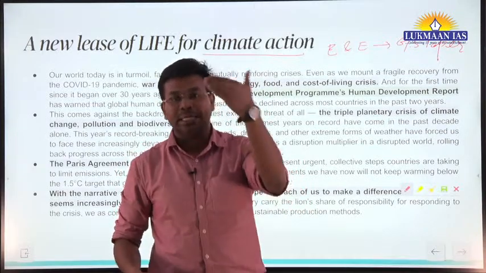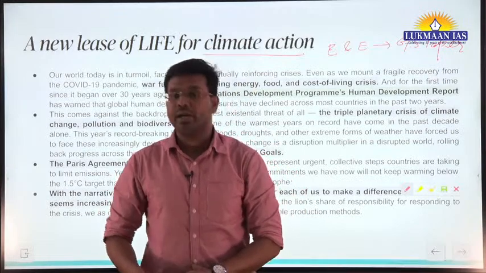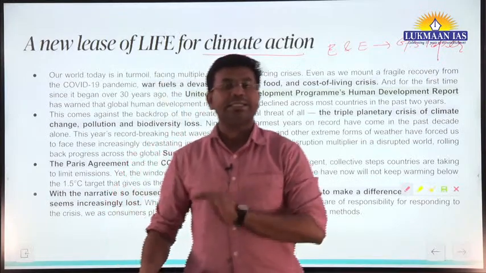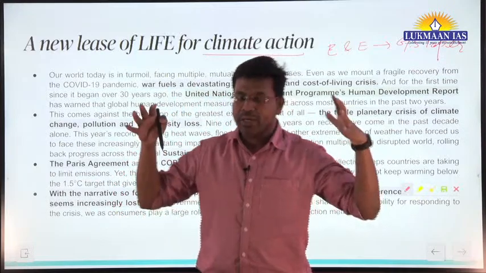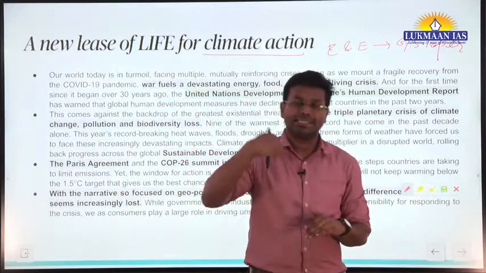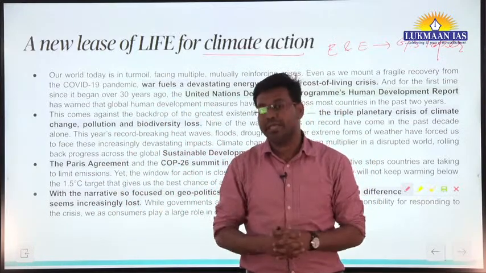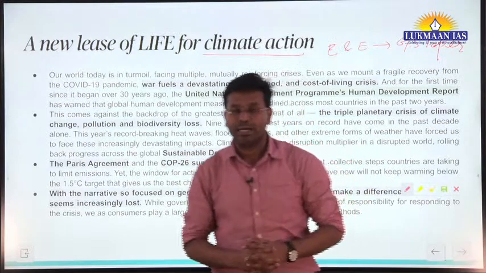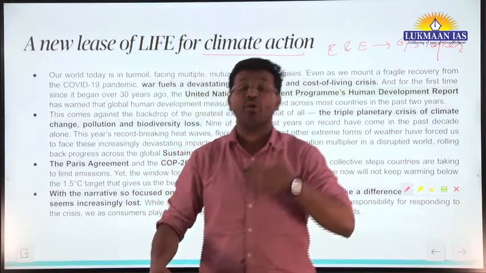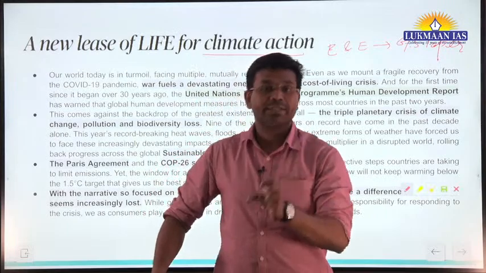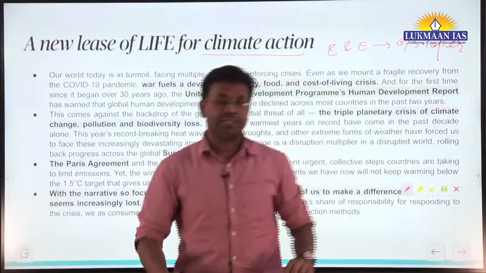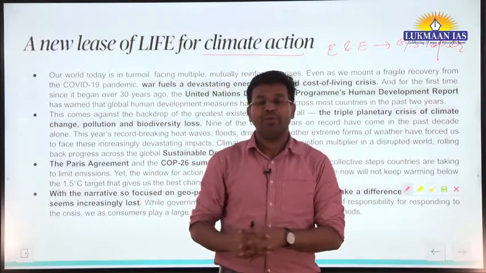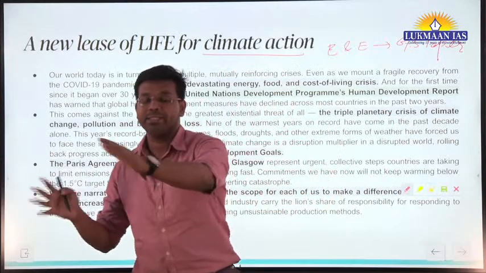With increasing global warming we are losing a huge number of species year on year, meaning a huge number of species are getting extinct. So we have to safeguard the floral diversity and the faunal diversity. Floral diversity means diversity of plant species, we need to maintain that, and we need to maintain diversity of animal species.